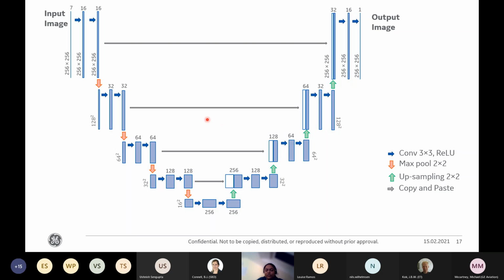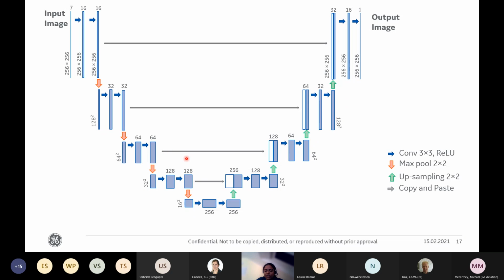It's a special case of an encoder-decoder architecture. In the encoding part, the image size is progressively downsampled using pooling layers. This allows the network to extract increasingly large scale and abstract information in a growing number of feature channels. And the decoding part mirrors this behavior and increases the spatial resolution with upsampling layers and reduces the number of feature layers.